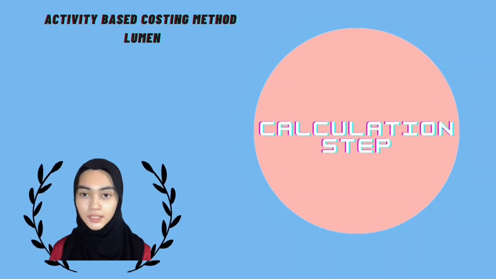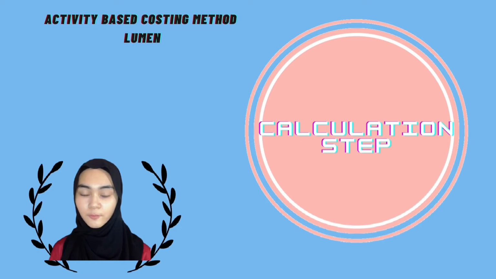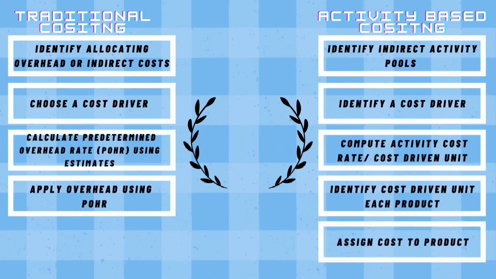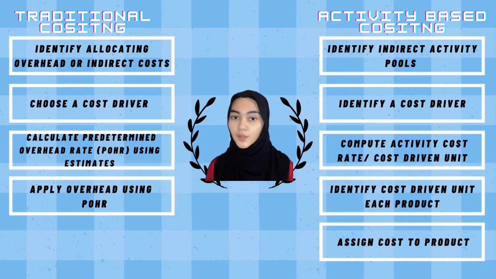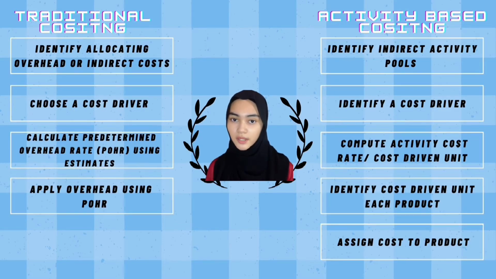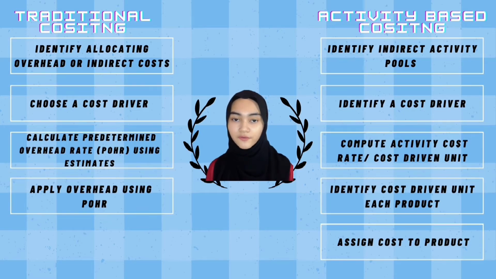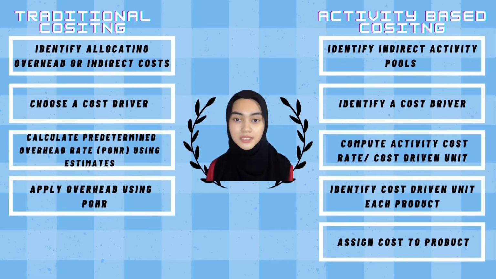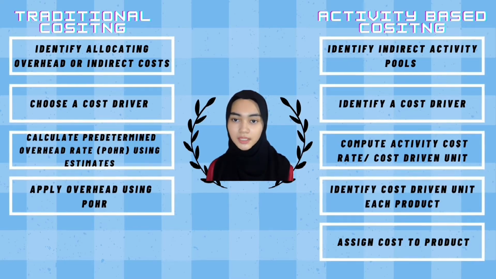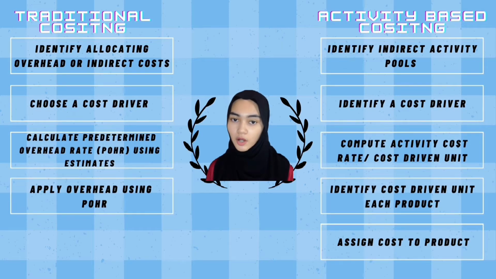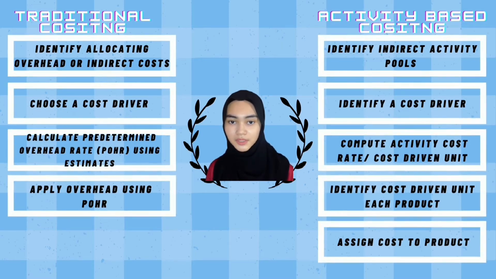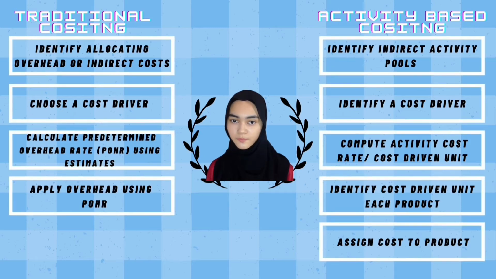Calculation step. Article from activity-based costing method from Lumen. In the traditional costing method, we calculate one plant-wide allocation rate, or we could calculate an overhead allocation rate for each department. Traditional costing method has 4 steps. Step 1. Identify allocating overhead or indirect costs. Determine the basis for allocating overhead or indirect costs. This can be anything a company decides, but most common are direct labor costs, direct labor hours, direct material usage, or machine hours.